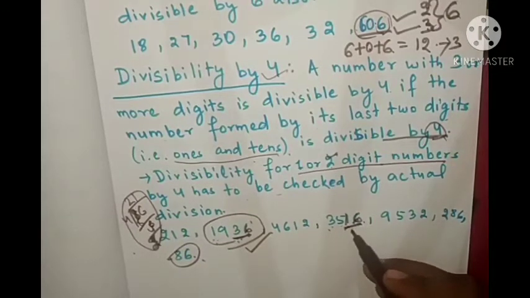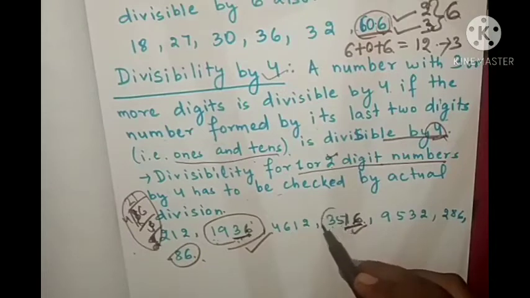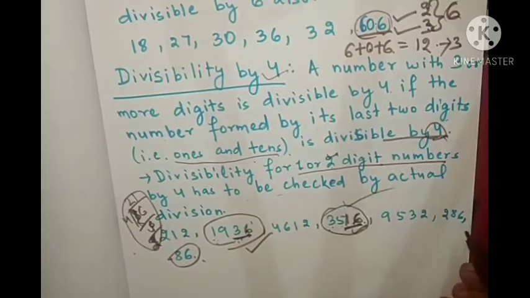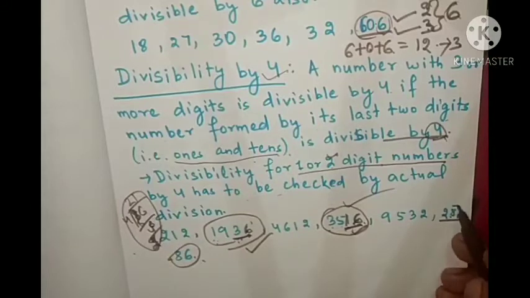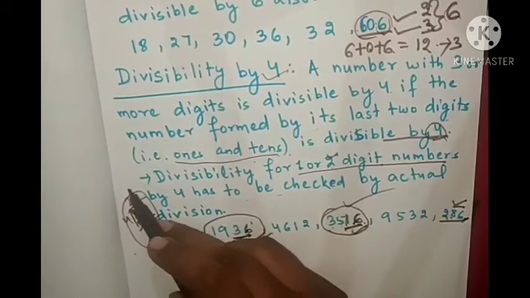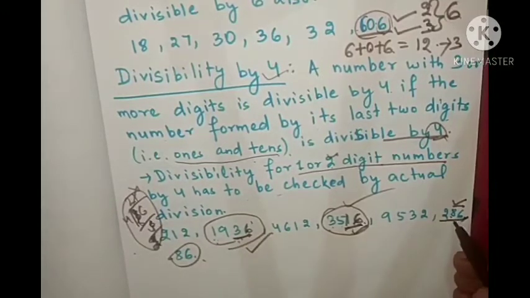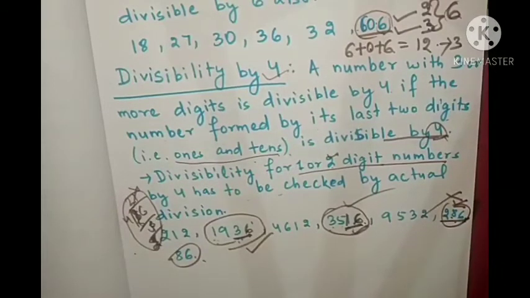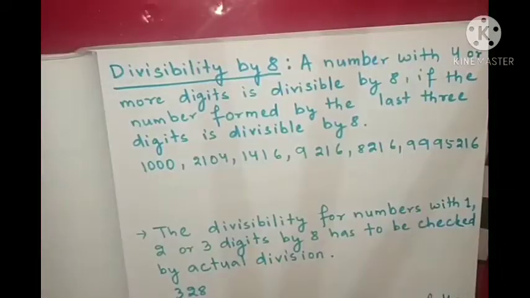16 is divisible by 4. That's why 3516 is divisible by 4. Look at here, 286. The last 2 digits are 86. Is 86 divisible by 4? No. So 86 is not divisible by 4. That's why 286 is not divisible by 4. So this is the divisibility by 4.